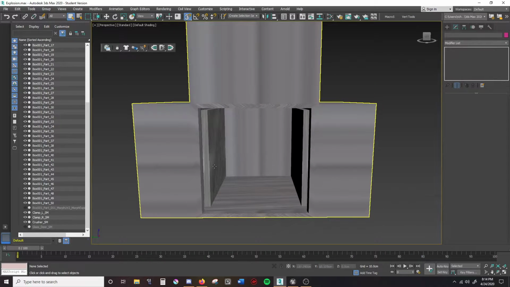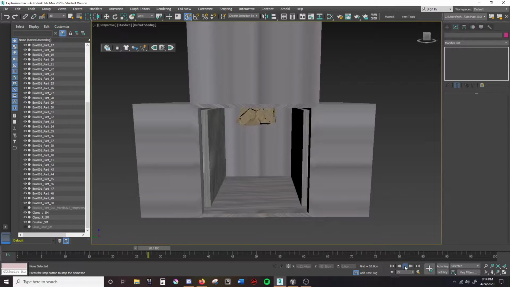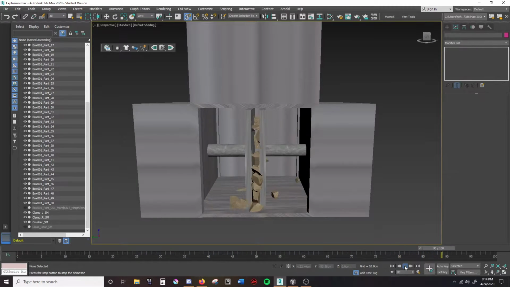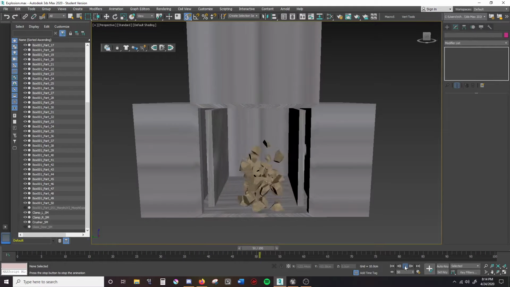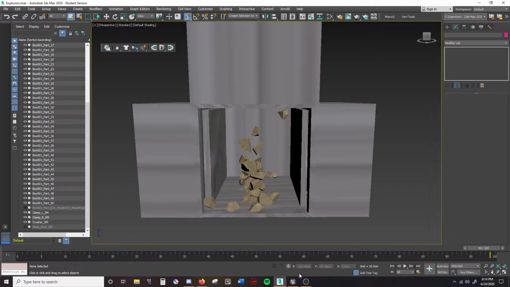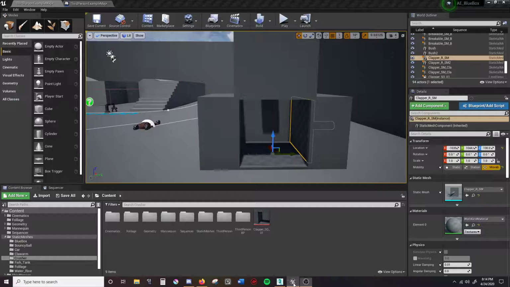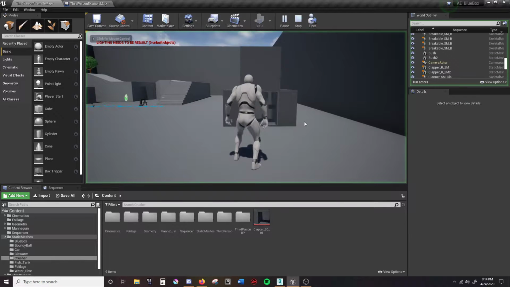So first I'm going to show you what it's supposed to look like, which is this. Falls down, breaks apart, gets smashed by the crusher. What it's doing in Unreal is not that.